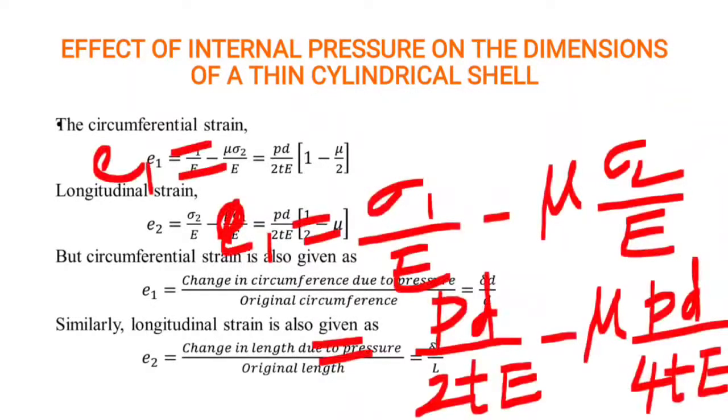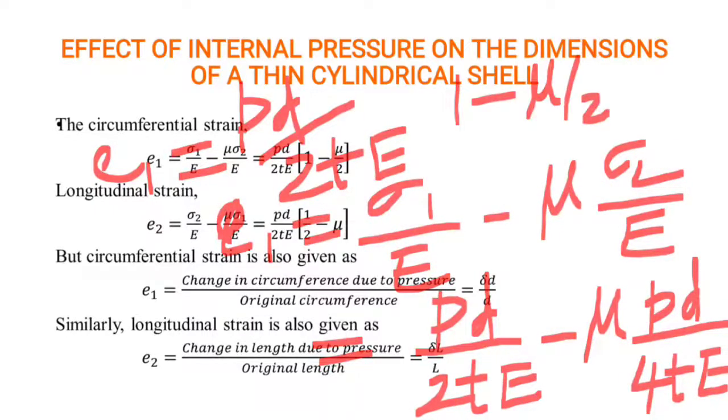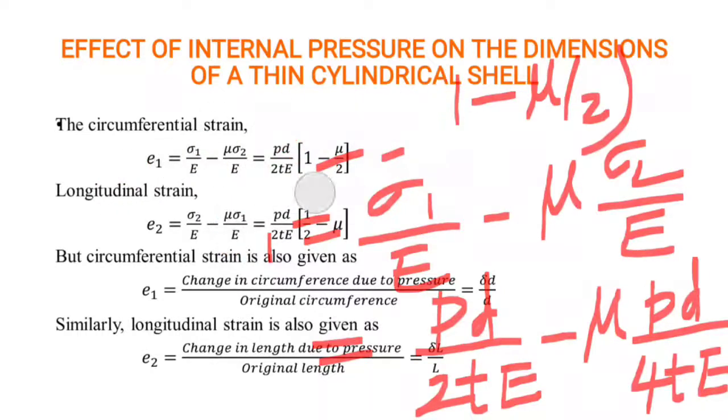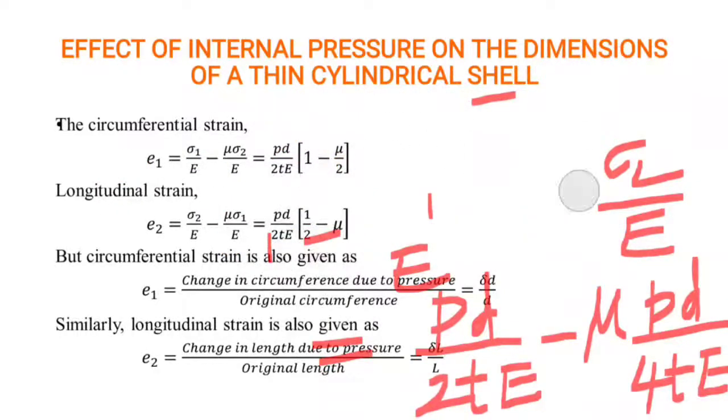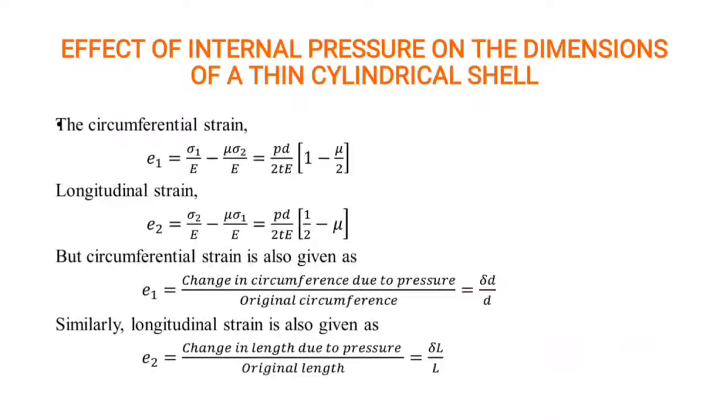So E1 is equal to PD by 2TE, 1 minus mu by 2, which is the circumferential strain. I hope this formula is understood. The next one is longitudinal strain. The longitudinal strain is equal to sigma 2 by E minus mu sigma 1 by E. If you substitute the sigma 1 and sigma 2 values, we get PD by 2TE, half minus mu, which is the formula for longitudinal strain.